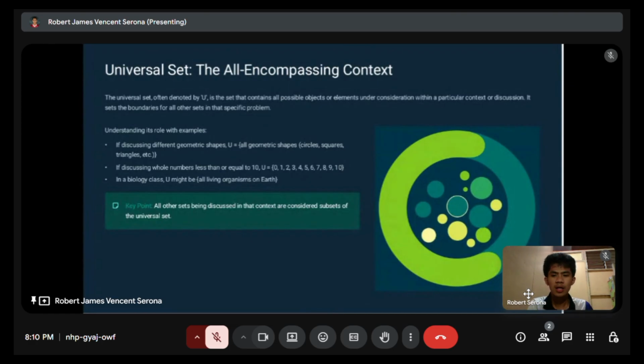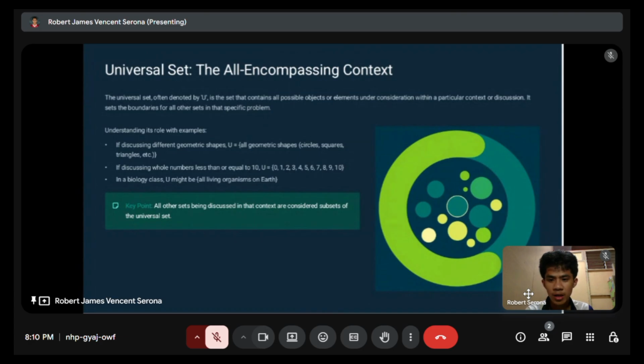Understanding its role with examples: if discussing different geometric shapes, set U is all geometric shapes: circles, squares, triangles, etc. If discussing whole numbers less than or equal to 10, the universal set is equal to 1, 2, 3, 4, 5, 6, 7, 8, 9, and 10.